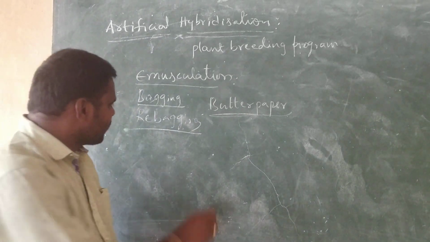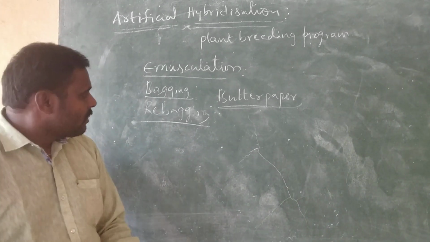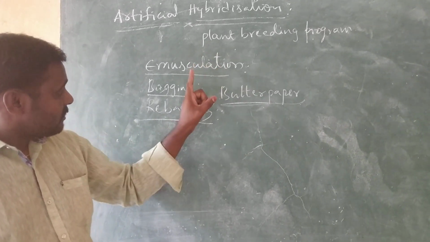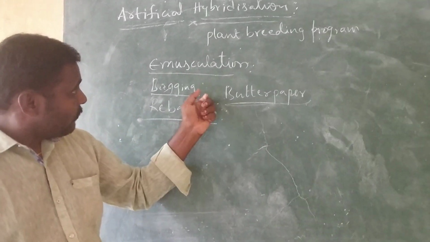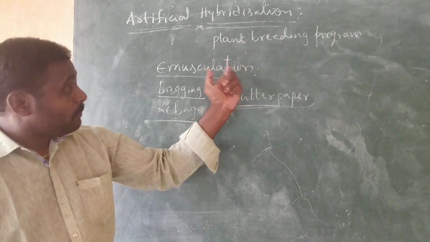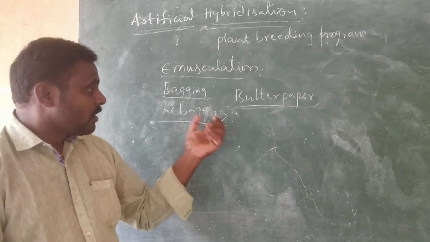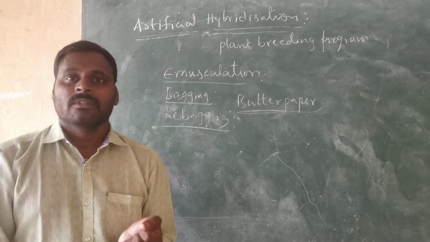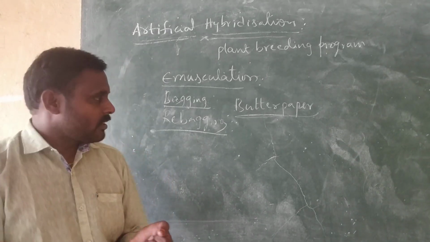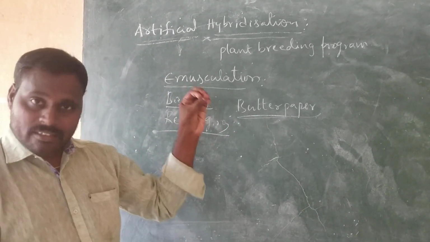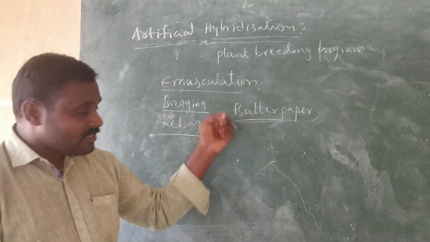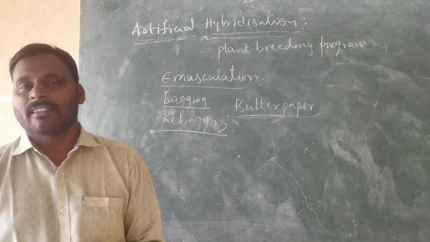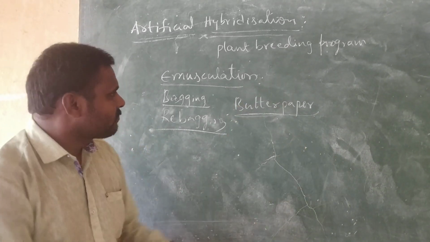Now, rebagging. What is this rebagging? Emasculation is over, bagging is over. But to do artificial hybridization or controlled pollination, we have to collect the pollen grains from the desirable plant, and then the desirable pollen grains are dusted on the stigma. After dusting, the stigma is once again covered with a small suitable size of bag. That is called rebagging.